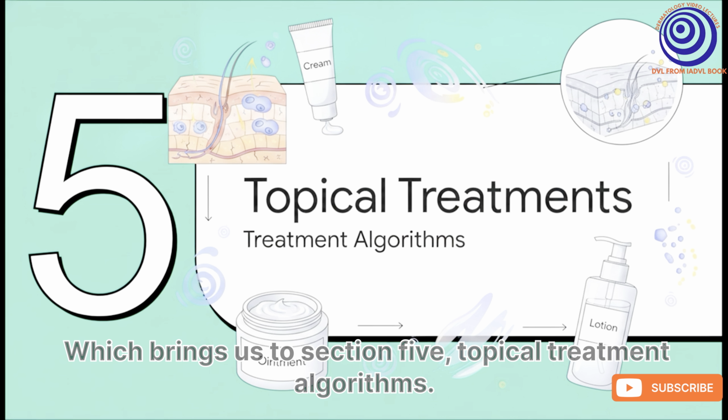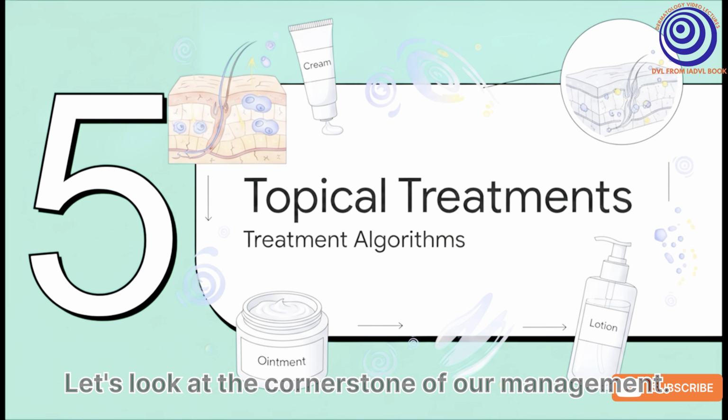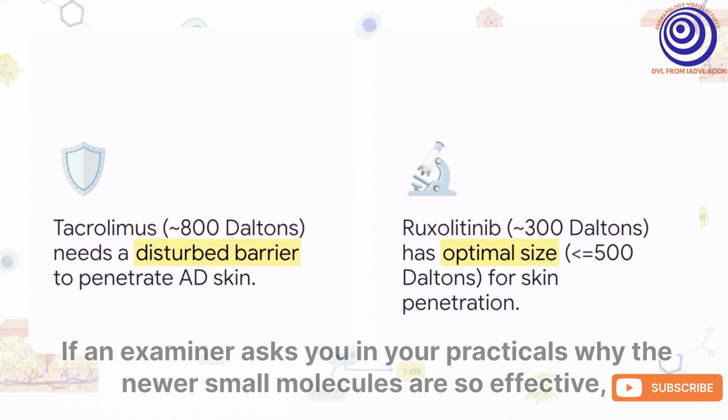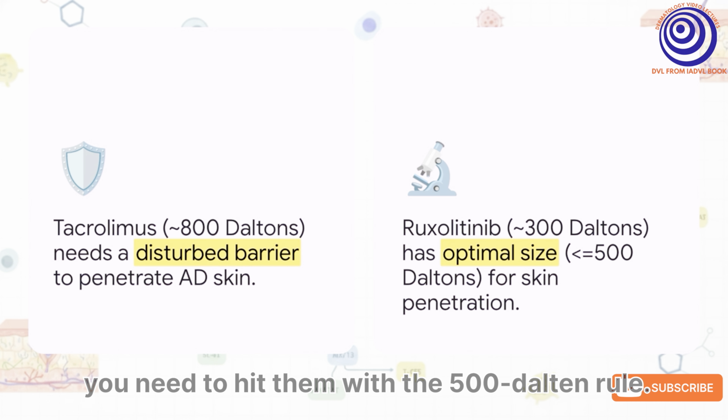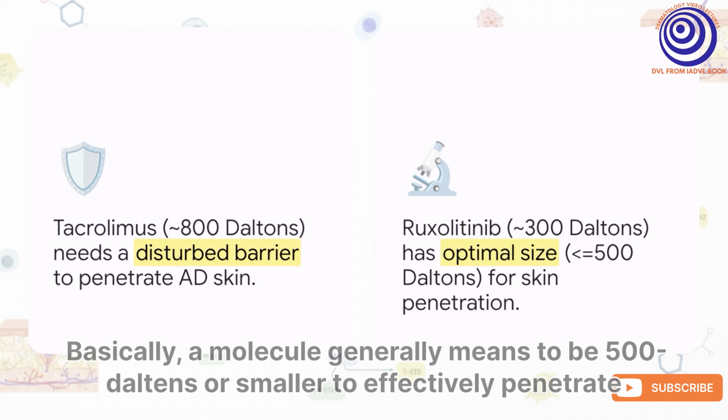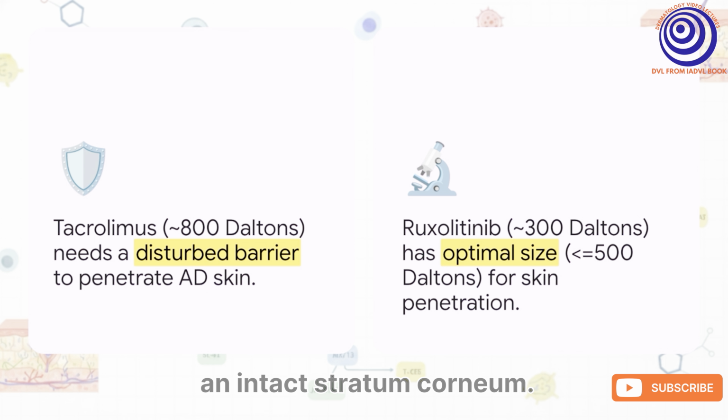Which brings us to Section 5, Topical Treatment Algorithms. Let's look at the cornerstone of our management. If an examiner asks you in your practicals why the newer small molecules are so effective, you need to hit them with the 500 Dalton rule. Basically, a molecule generally needs to be 500 Daltons or smaller to effectively penetrate an intact stratum corneum. Look at the comparison here.